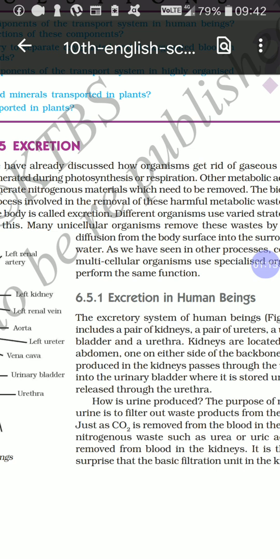Once again, the basic process which involves removal of harmful metabolic waste from our body is called excretion.